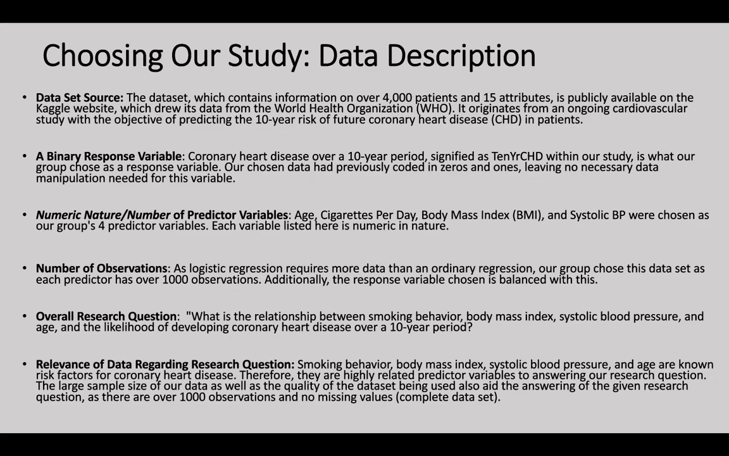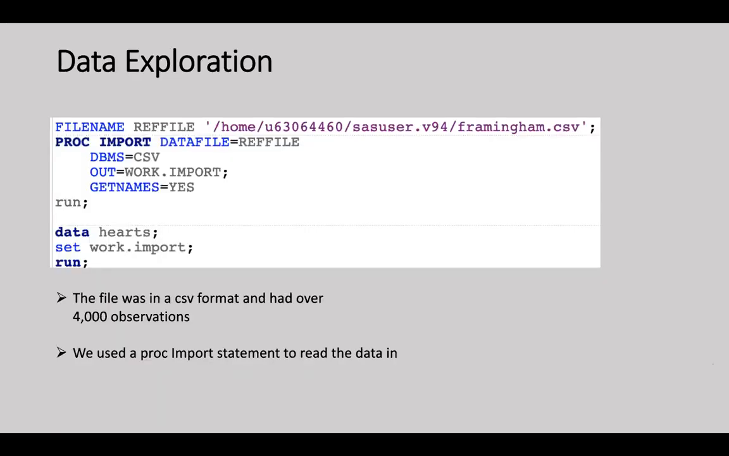The number of observations in our data set for each predictor was over 1,000. And our overall research question was, what is the relationship between smoking behavior, body mass index, systolic blood pressure, and age, and the likelihood of developing coronary heart disease over a 10-year period?